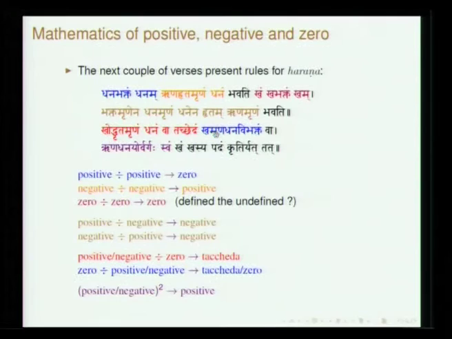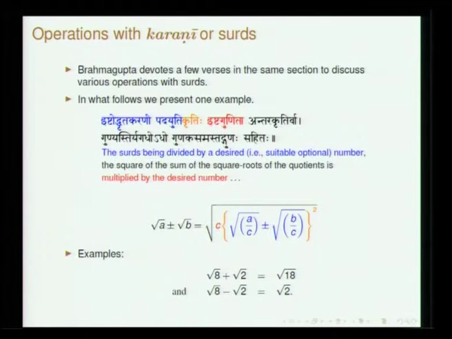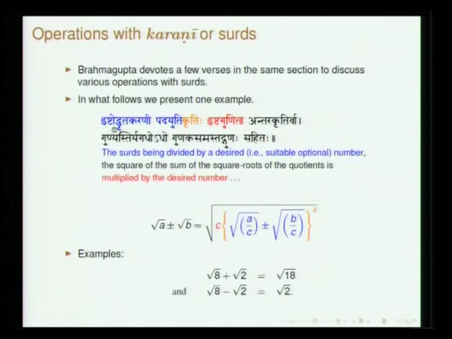And the other part is 0 is the numerator and any other quantity is the denominator. That also has been stated to be tacheda. So with this he basically describes all the operations which can be done with positive, negative and 0. Then this karani refers to surd. So operations with surds, this also he discusses in great detail. I will give only one example here.